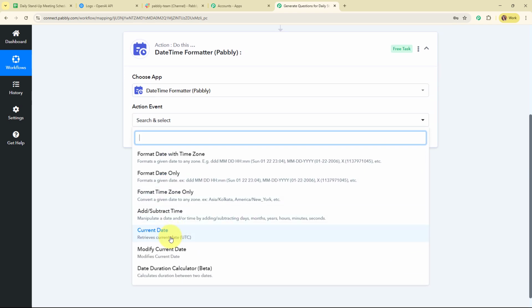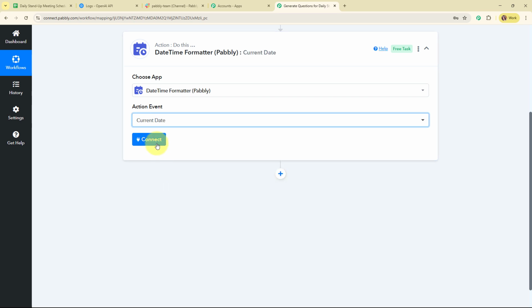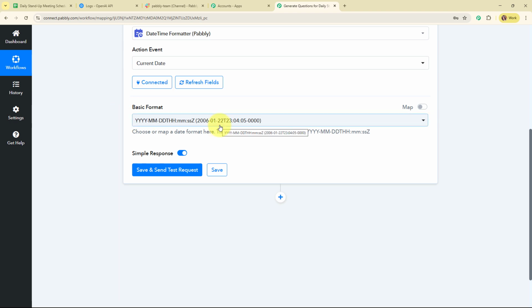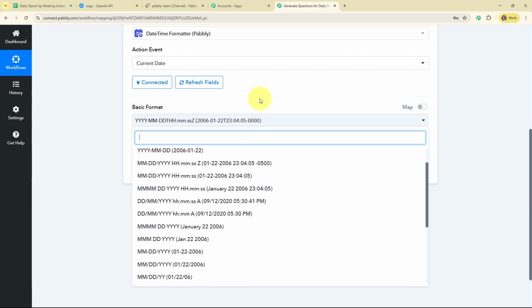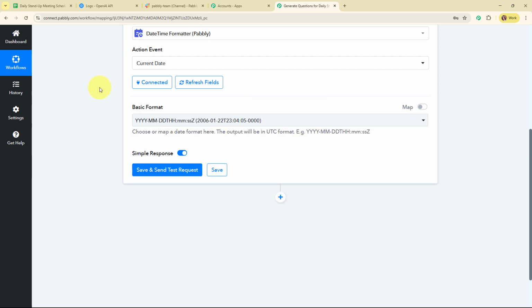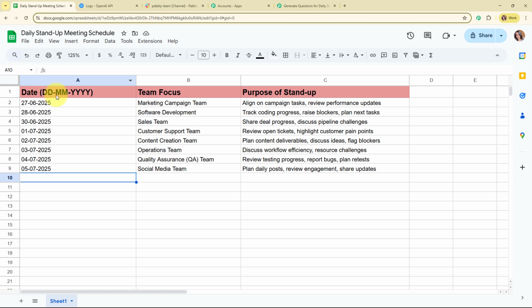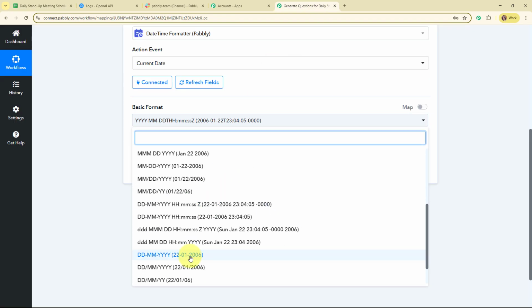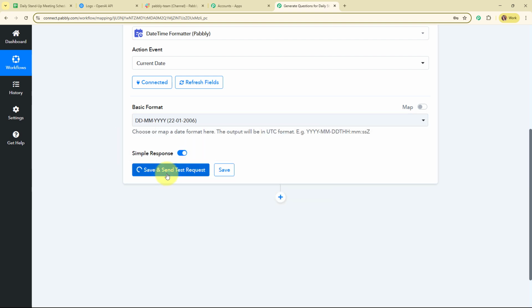You can also use Date Time Formatter by Pabbly for formatting date with time zone, format date only, format time zone only, add or subtract the time, modify current date and date duration calculator. So I'm going to select the action event as current date and then I'm going to click on this connect. Moving forward, it is asking me to select the basic format. So now from this drop down menu, I can select the format in which I want to extract the current date. So here you can see in my Google Sheet, my date format is DDMMYY. So I'm going to select that basic format only.